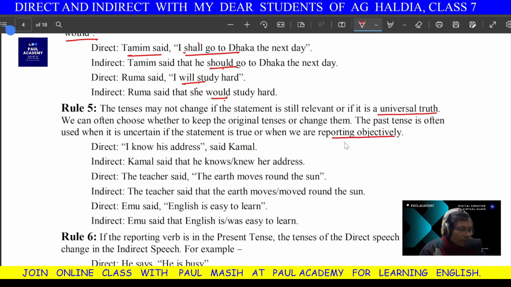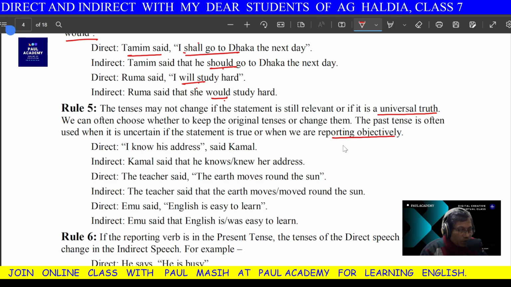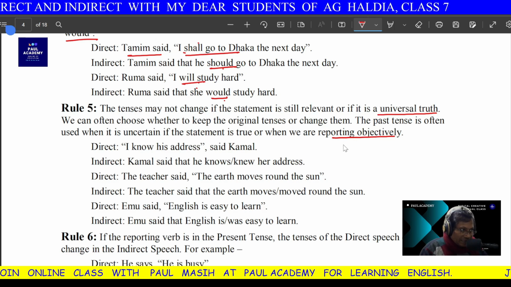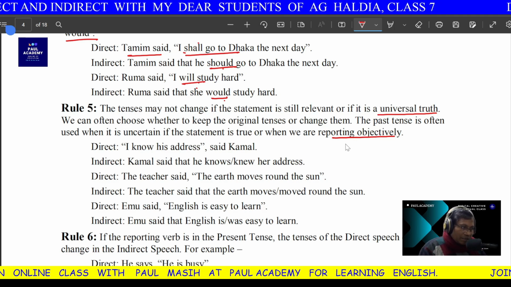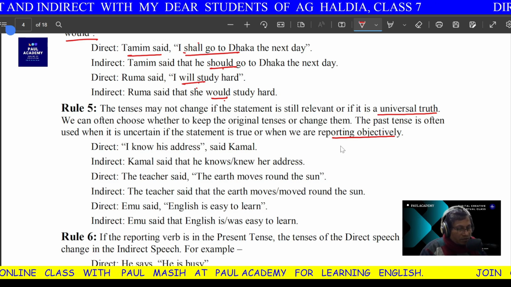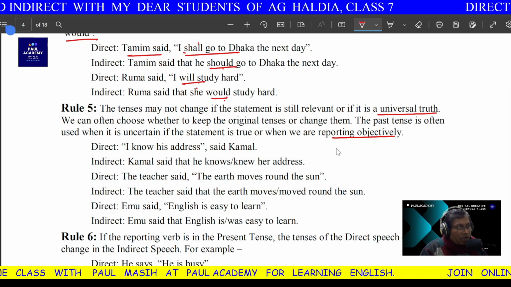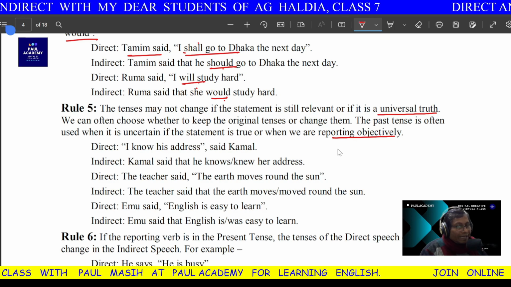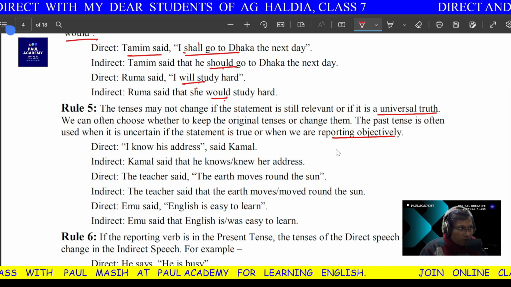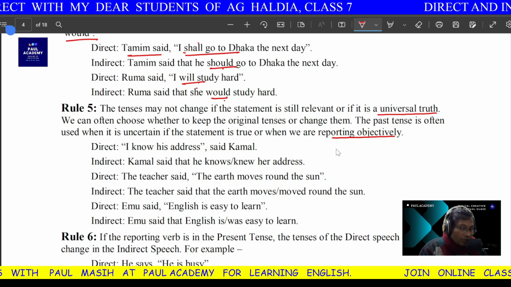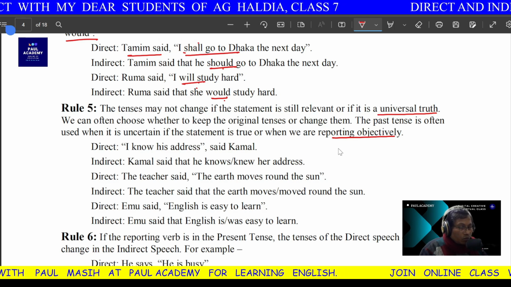For example, it may happen when you are speaking and at that time the thing is still happening. For example, a habit. If I say, Raja said Rani goes for morning walk every day, you can say Raja said that Rani goes for morning walk every day.